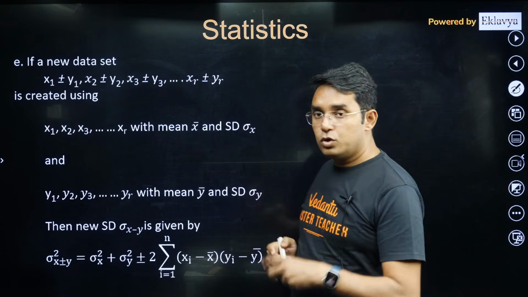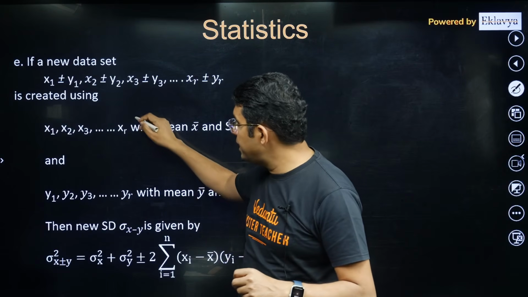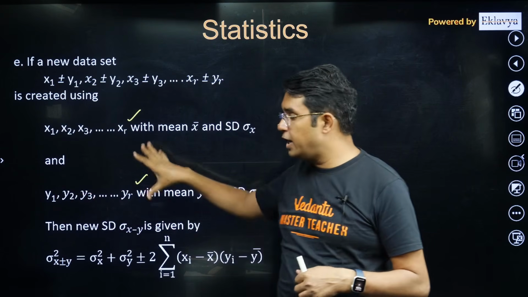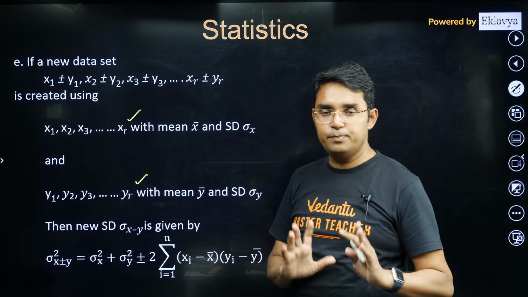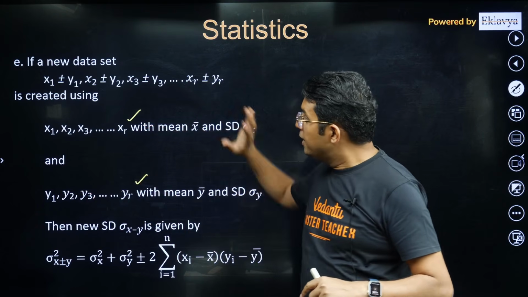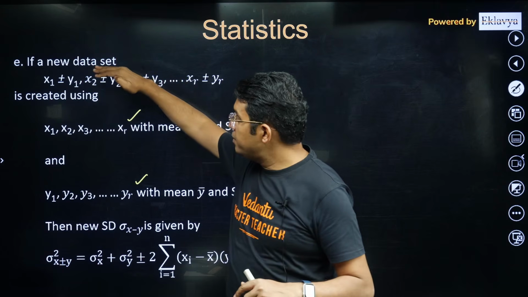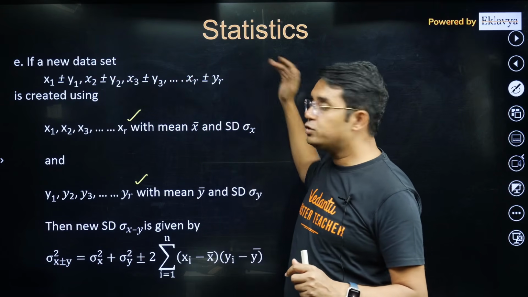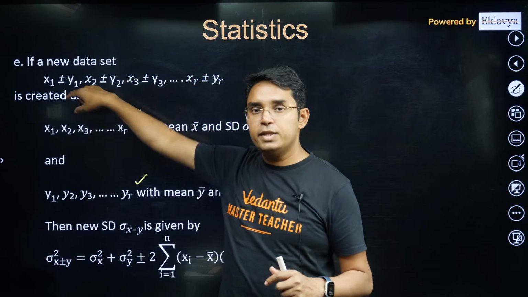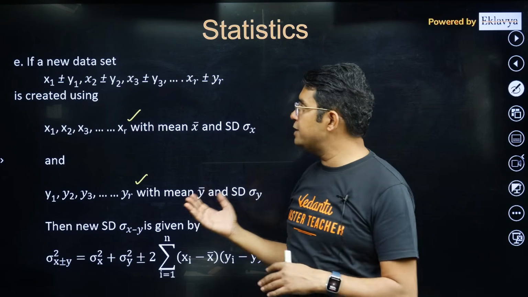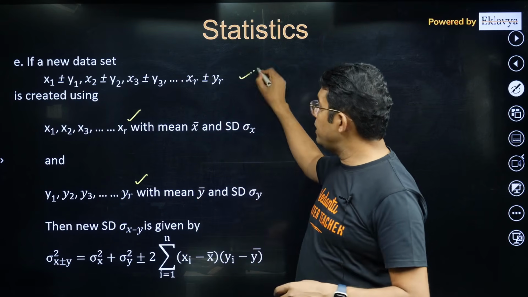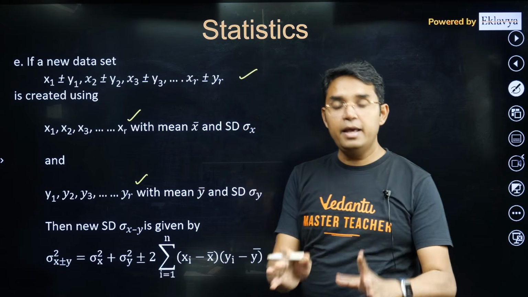If you are given two data sets x1, x2, x3, ... xr and y1, y2, y3, ... yr, both having an equal number of data points, r here and r here, then you want to create x1 plus y1, x2 plus y2, x3 plus y3, and so on. Or maybe you are taking the difference, x1 minus y1, x2 minus y2 and so on. Now you want to know what will be the combined mean and combined variance.